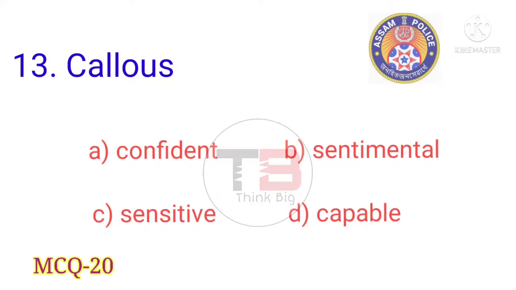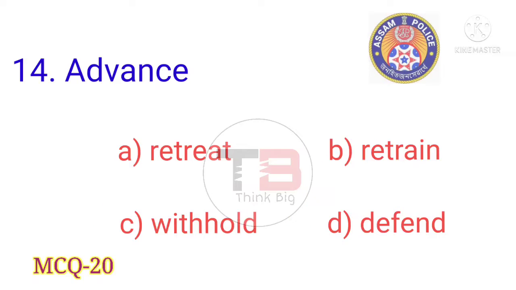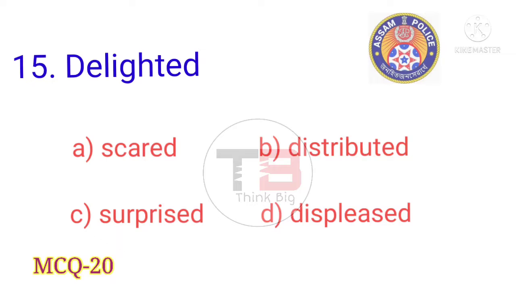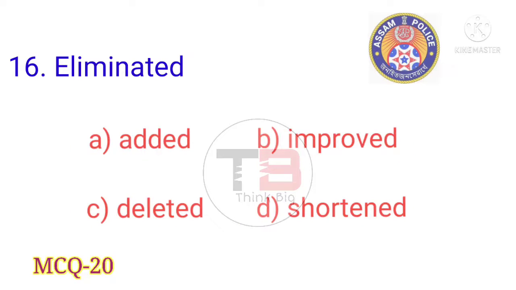Next question, callous. Answer is option C, sensitive. Next question is advance. Answer is option A, retreat. Next question, delighted. Answer is option D, displeased. Next question, eliminated. Answer is option A, added.